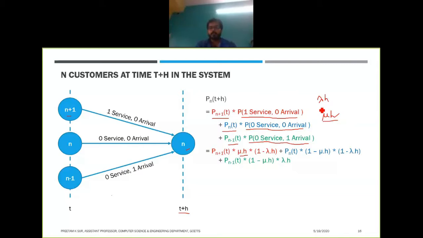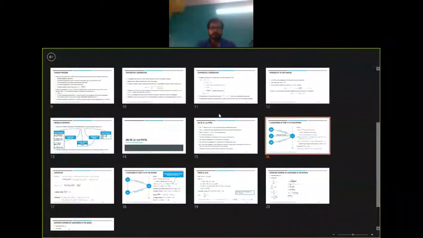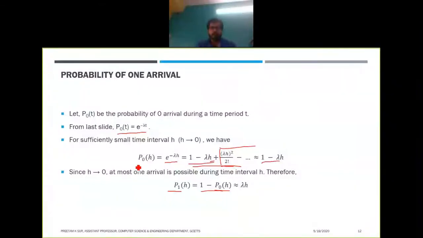The probability of one arrival is lambda h, so zero arrival will be 1 minus lambda h, following this slide. As we have done, for a small interval there could be only two possibilities: either no event has occurred or one event has occurred. And we have this relation.